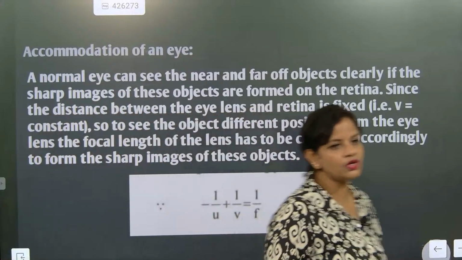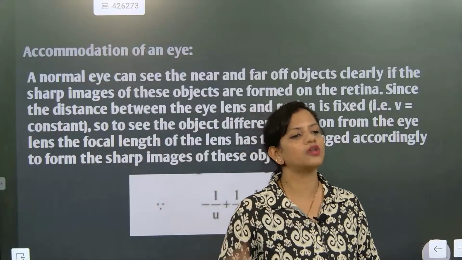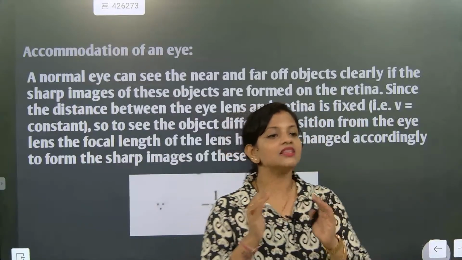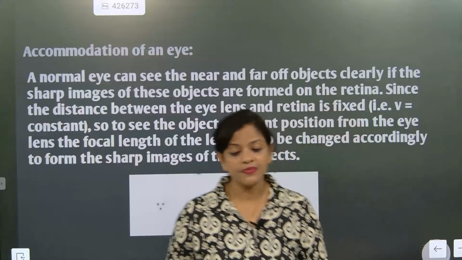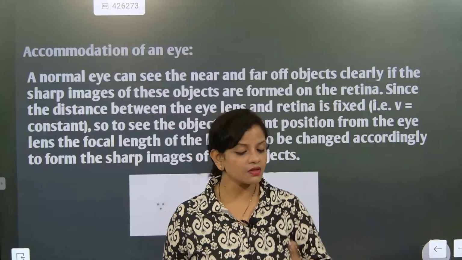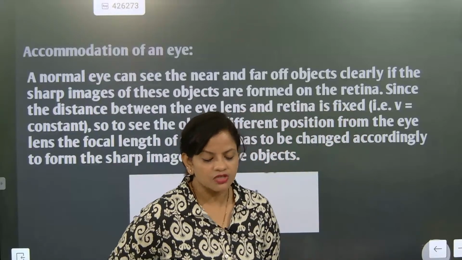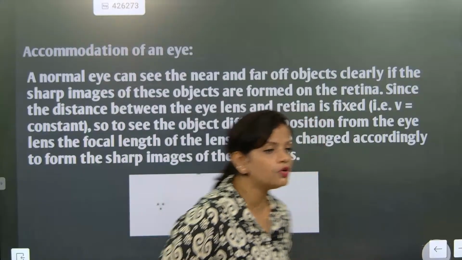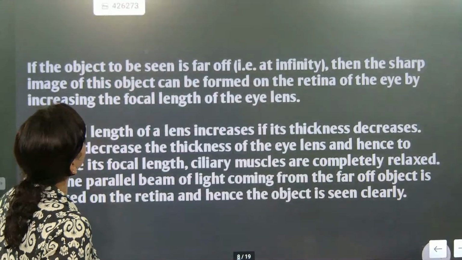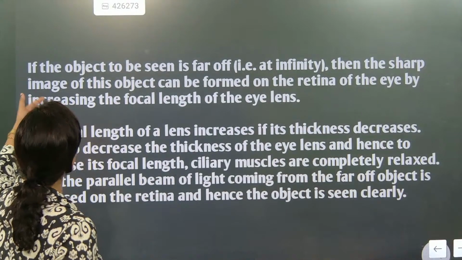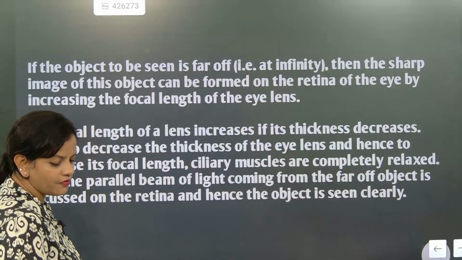This we already know: because of the ciliary muscles, when they contract, focal length will become less. The lens becomes thick, thin, thick, thin. So the lens is changing and the focal length changes, but the image location will be fixed. The image location is not at all going to change. Now we go to the next part. If the object to be seen is far off, then the sharp image of this object can be found on the retina of the eye by increasing the focal length of the lens.